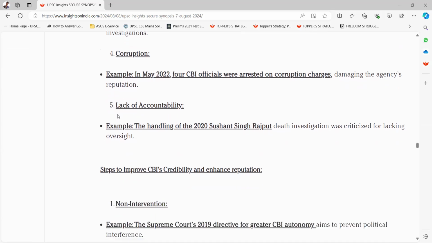Fifth one is lack of accountability. Example, the handling of the 2020 Sushant Singh Rajput death investigation was criticized for lacking oversight.